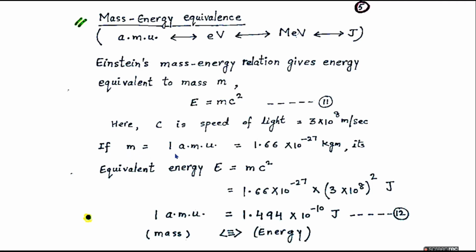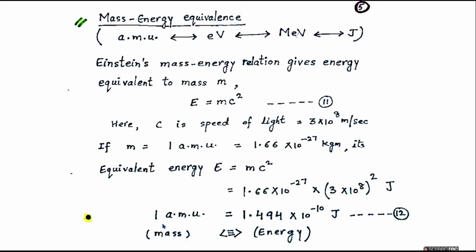If the mass of an object is 1 atomic mass unit, which is 1.66 into 10 raised to power minus 27 kilogram, then the equivalent energy is equal to this mass, 1.66 into 10 raised to power minus 27, multiplied by c squared, that is 3 into 10 raised to power 8 squared, expressed in joules. Because we are converting the mass into equivalent energy, we measure energy in joules, because 1 joule is kilogram multiplied by meter per second squared.